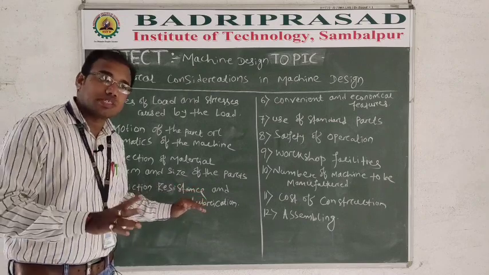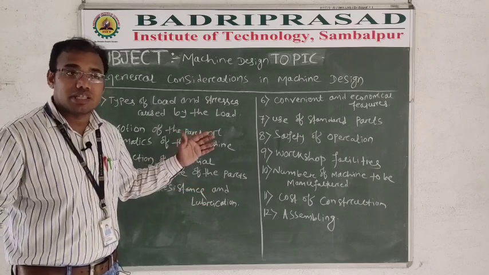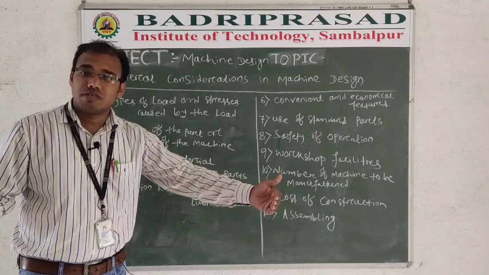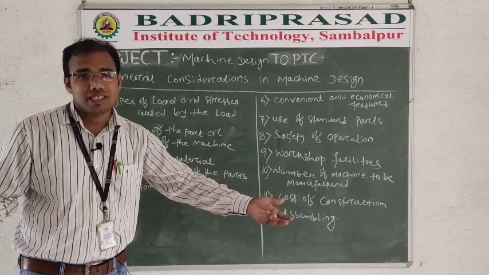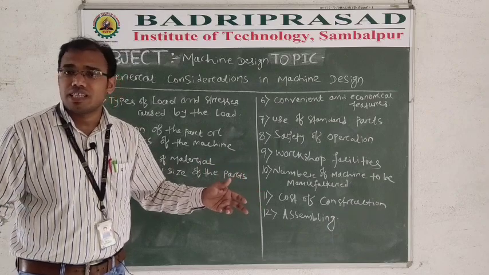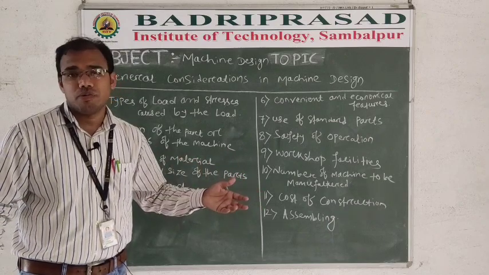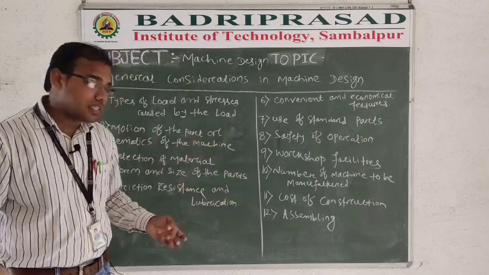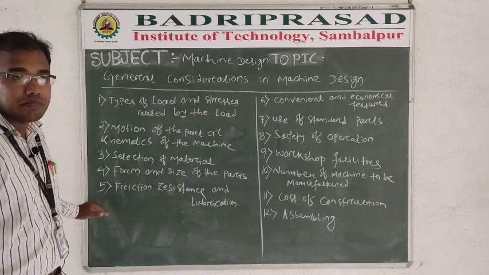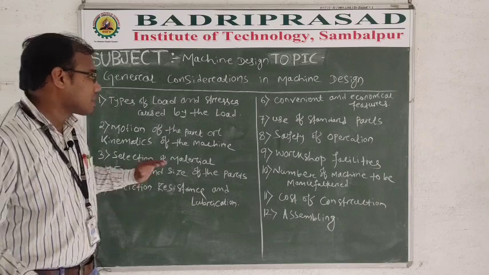To reduce friction, because if high friction occurs, then the output motion will be less, because the energy will be totally lost in the friction. That means less output will come out. So we have to consider the friction part in the fifth point. We have to consider the friction part, right?